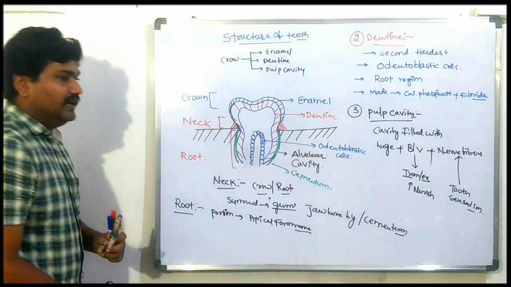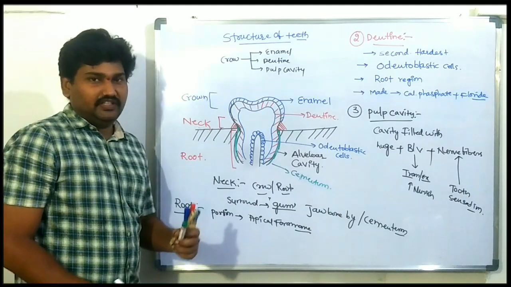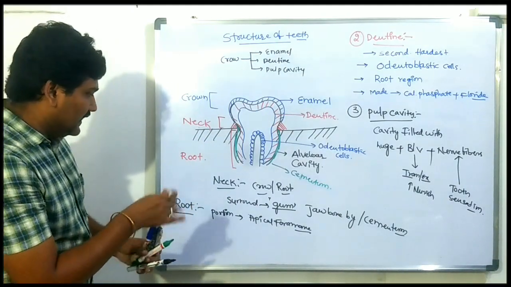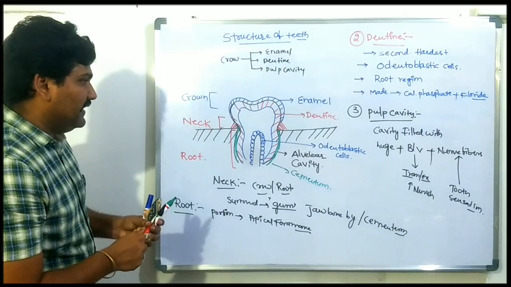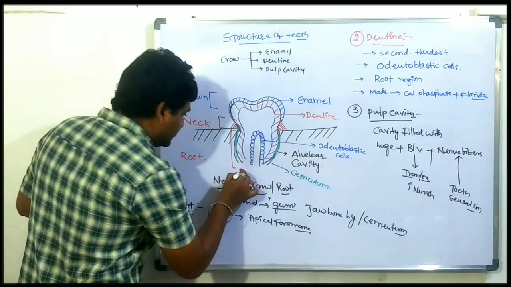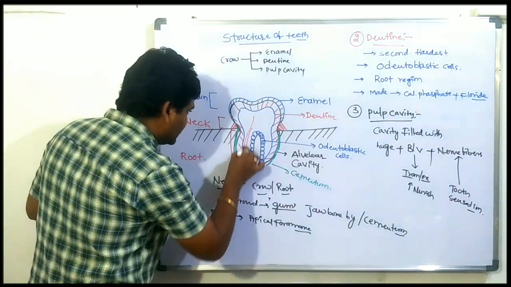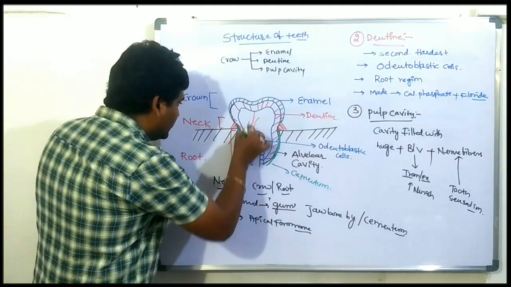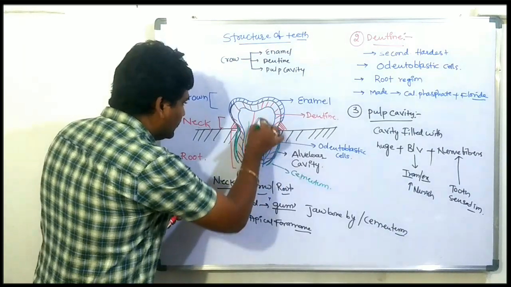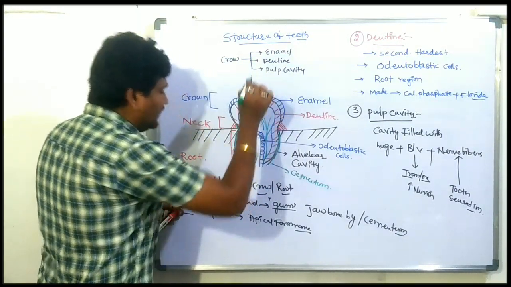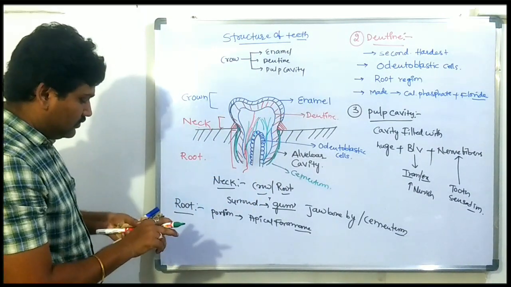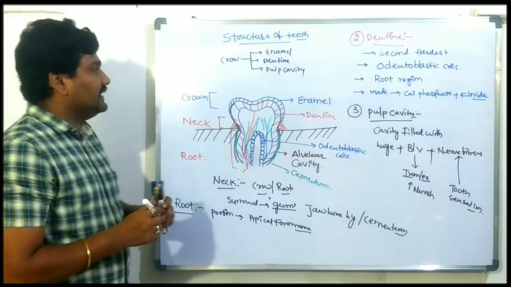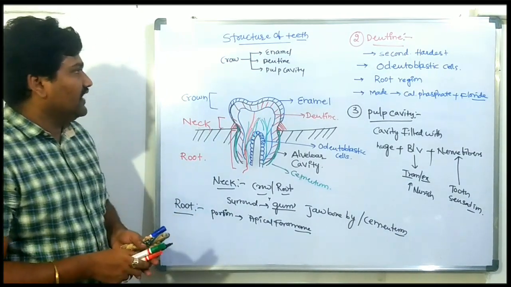This apical foramen leads into the pulp cavity. Let's draw the blood vessels and nerve fibers in the pulp cavity region. So this is the basic information about the structure of the teeth.